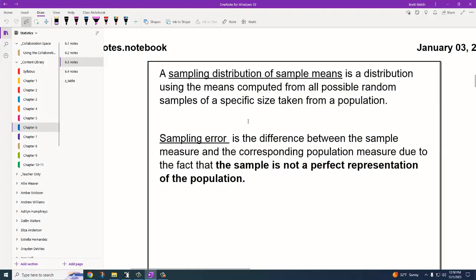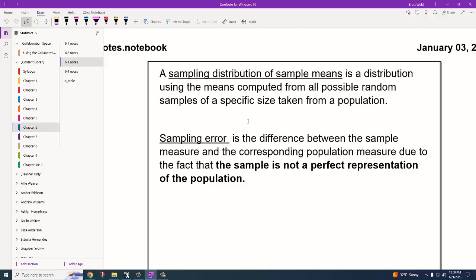Now, suppose we were to compute the means from all the possible random samples. If I'm taking 30 people out of a population of 100, there are a lot of ways I could select that 30. It could be the first 30 in the alphabet. It could be the last 30 in the alphabet. It could be every other person in alphabetic order for the first 30 that I draw. So that'd be 60 people. There's a lot of ways I could do this sampling.